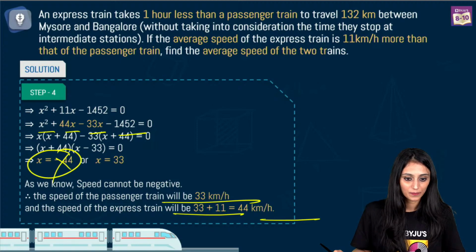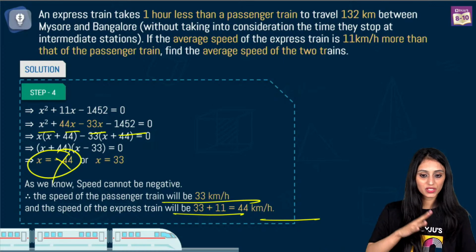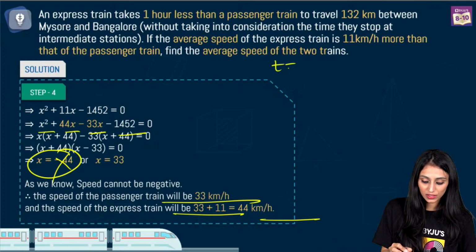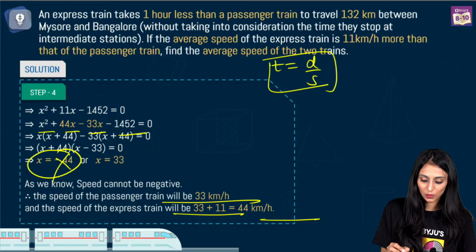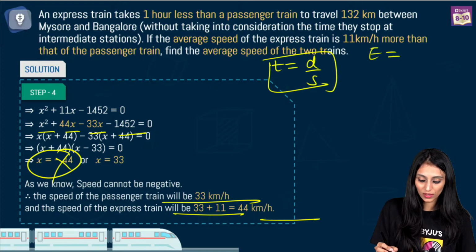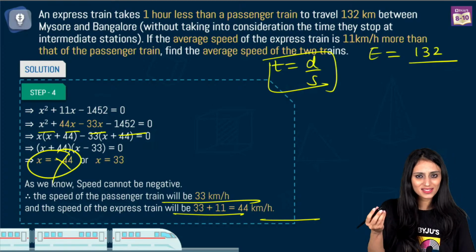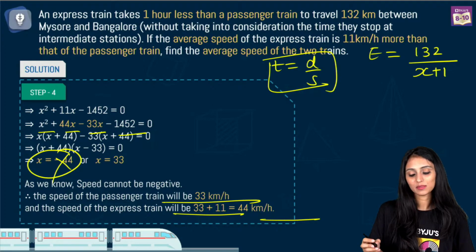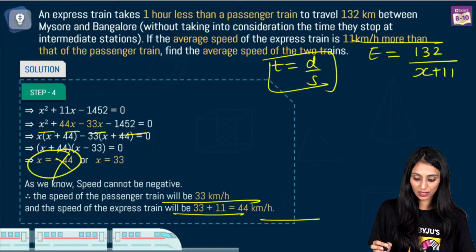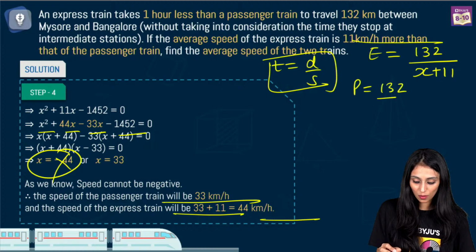So we are talking about the express train and the passenger train, and we are using only one formula: time equals distance upon speed. For the express train, what is the distance? That's 132. Distance is the same. Speed is x plus 11, right? It's mentioned here. For the passenger train, again this formula.